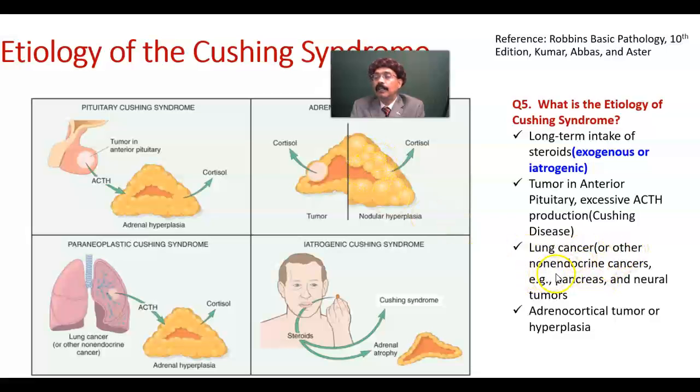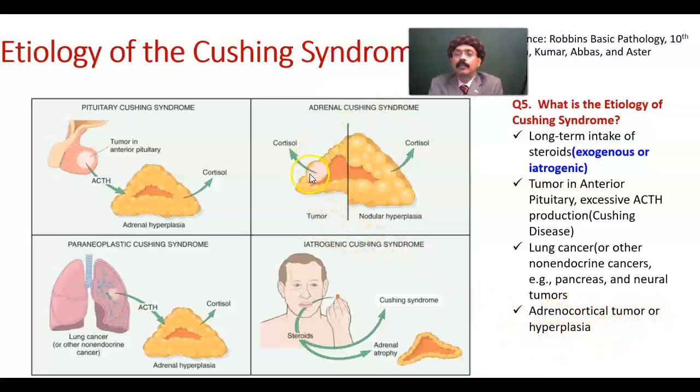Lung cancer or other non-endocrine cancer like cancer of the pancreas, neural tumors, okay, or adrenocortical tumor or hyperplasia. This is a tumor, adrenocortical tumor here. This is hyperplasia, okay. That may also lead to Cushing syndrome. But if it is the ACTH excess that stimulates the adrenal cortex, that will be Cushing disease.